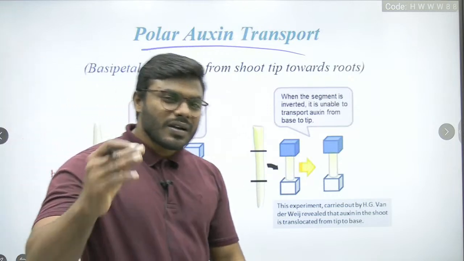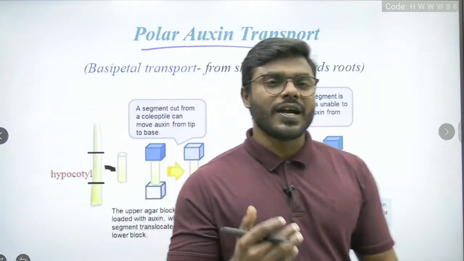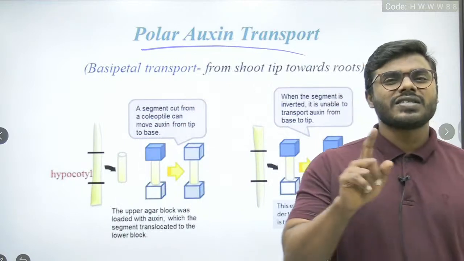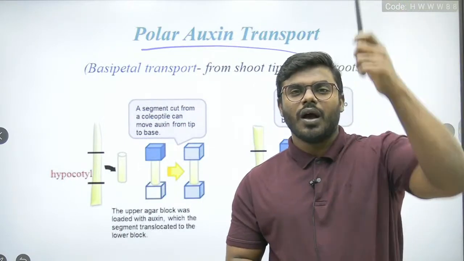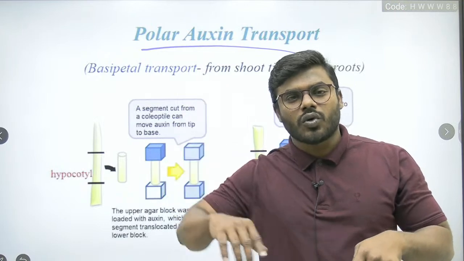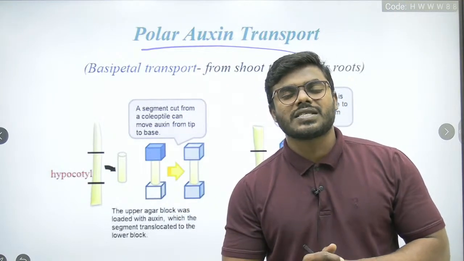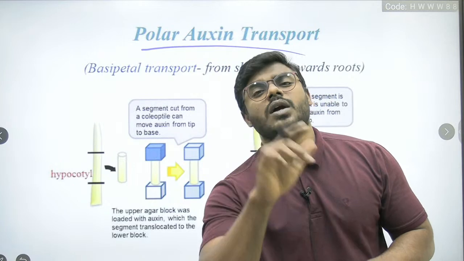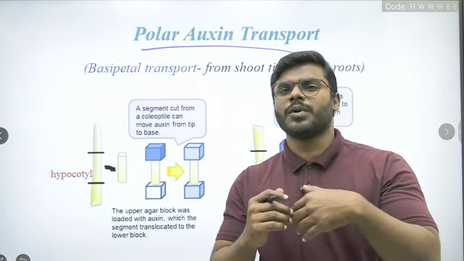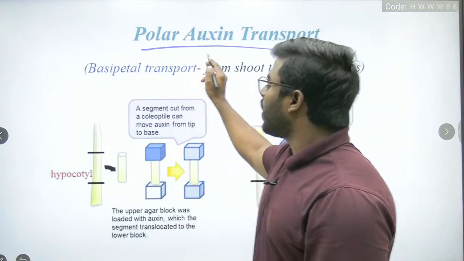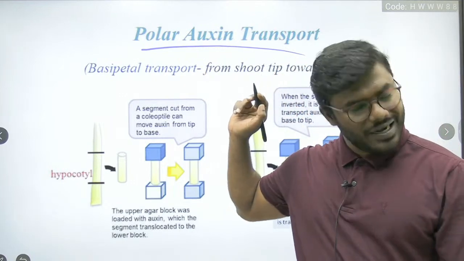So let me tell you, I will prove what we are studying. We were studying that auxin will be synthesized in the shoot and auxin will be traveling to the root. That is the reason we are calling it auxin as a rooting hormone. Yes or no, friends? Of course, yes. Now let me prove to all of you. Polar auxin transport. Let me explain to you.